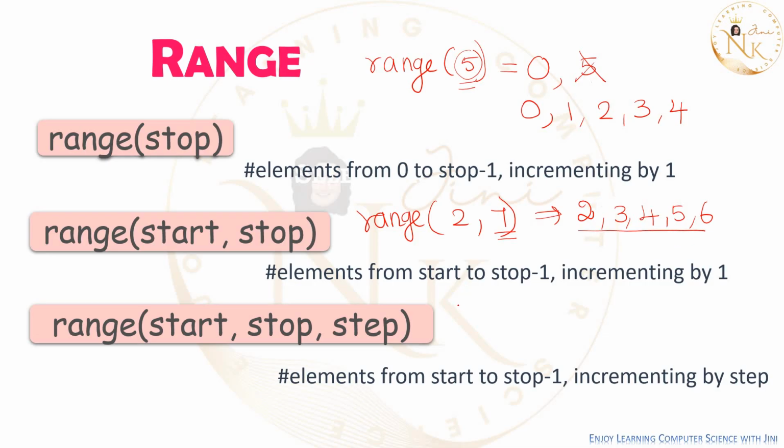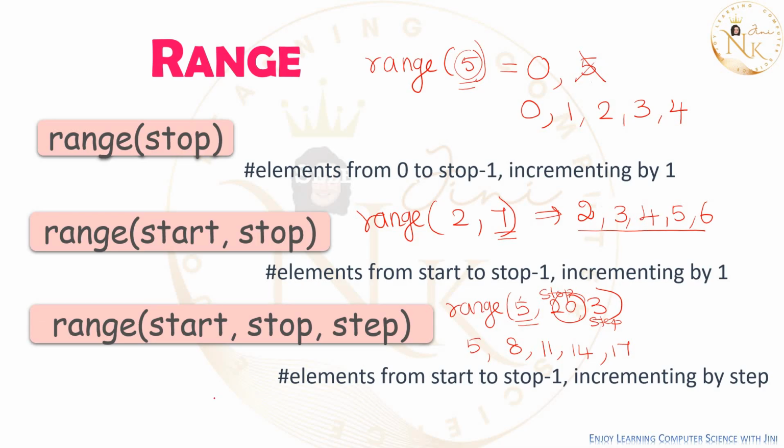When we give 3 values, that is range of 5, ending value, maybe I am giving 3. What is the starting value? 5. It begins with 5. What is the step value? This is the starting value, this is the stop value, this is your step value. So 5 plus 3, 8. 8 plus 3, 11. 11 plus 3, 14. 14 plus 3, 17. 17 plus 3, 20. 20 should not be included.